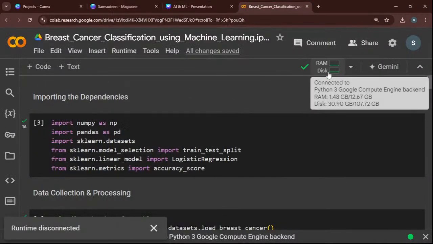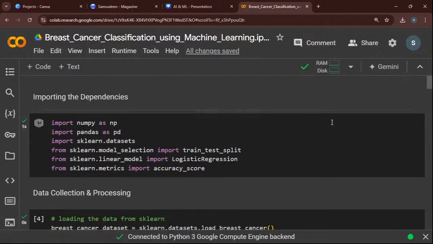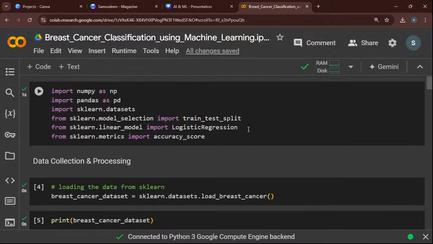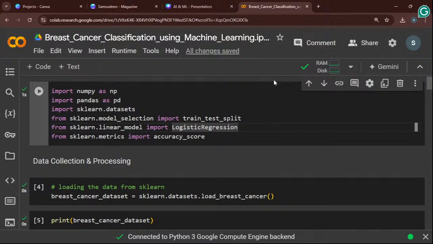Okay, the breast cancer classification is an example of supervised machine learning. In this project, I will check the breast cancer classification, how many people are affected by breast cancer disease. Before that, I will import the libraries. So you all know what libraries are. We use them to create and process the data and to analyze the data; without these libraries it's not possible.